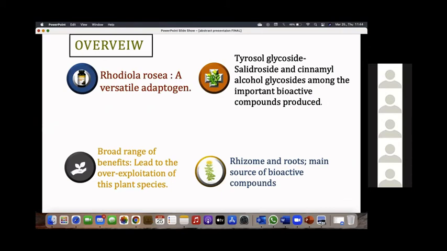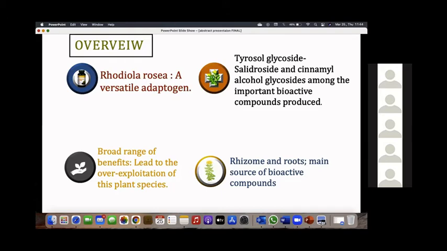Some brief overview: Rhodiola rosea is a versatile adaptogen which has many effects, including on stress-related conditions, depression, and fatigue, and it enhances stamina as well. In addition to that, it has physiological effects and is used to treat neurodegenerative diseases, tumors, and pulmonary diseases.